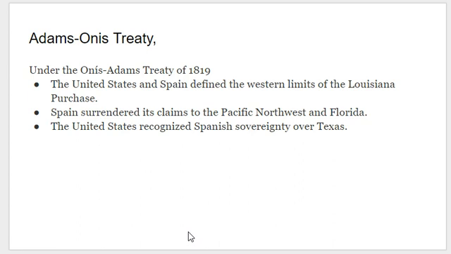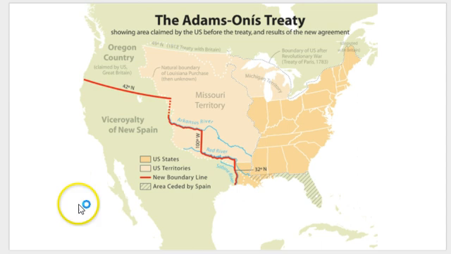So the United States gets Florida as well, and then the United States in return recognizes Spanish sovereignty over Texas and where the borderline is. So let's take a look at the Adams-Onís Treaty right here. Okay, so this red line, the new boundary line, is established by the Adams-Onís Treaty. Right there, everybody knows, okay, that's the boundary line. It's interesting that you don't have a parallel, like the 42nd parallel here, that goes all the way around the world and is the line we stopped at.